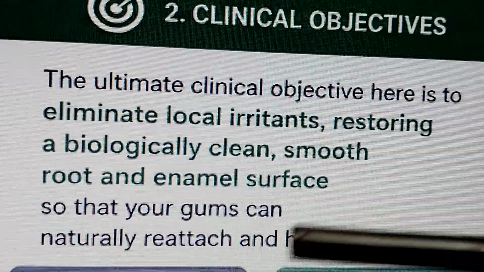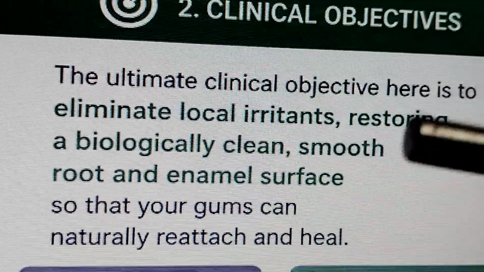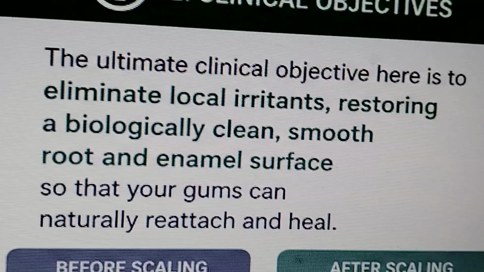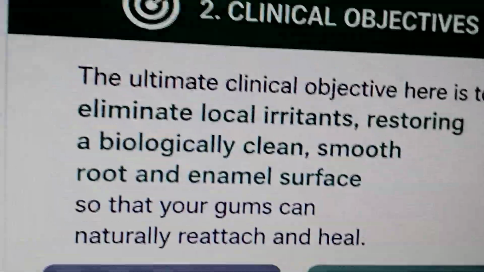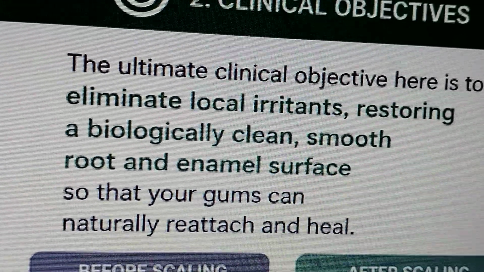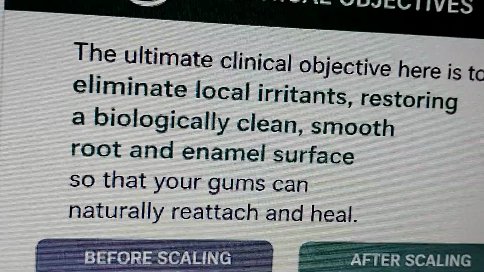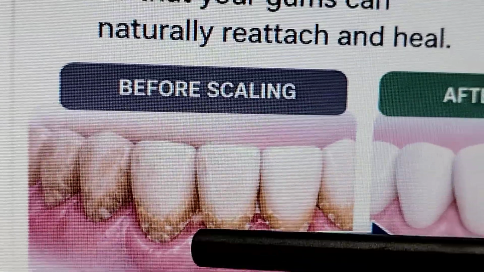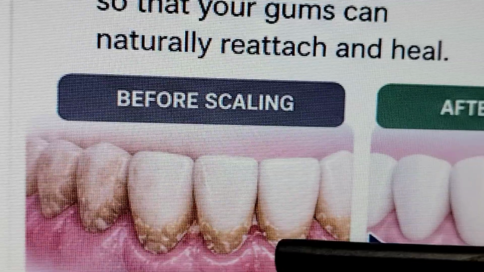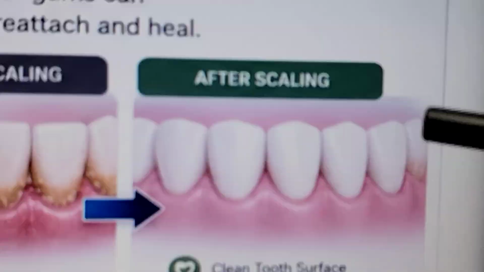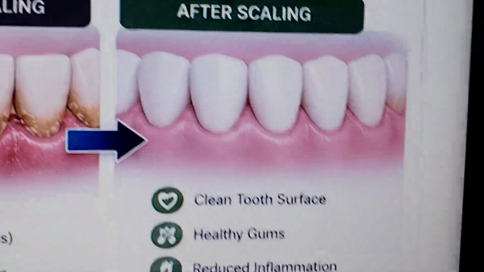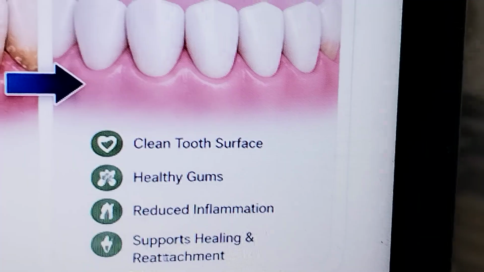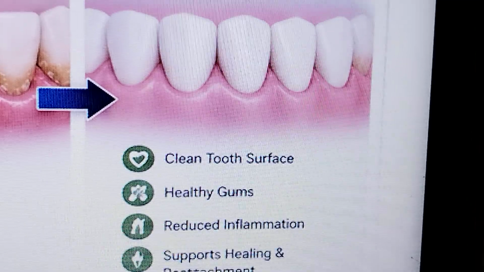The ultimate clinical objective is to eliminate the local irritants, restoring a biologically clean, smooth root and enamel surface so that your gums can naturally reattach and heal.